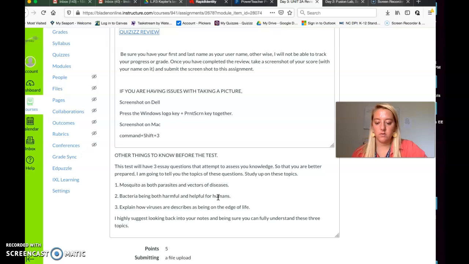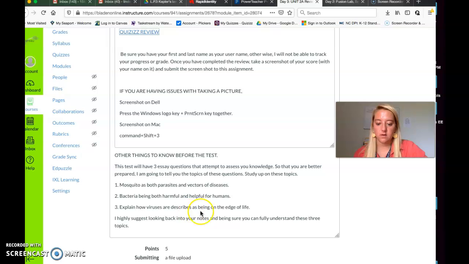Bacteria, make sure that you know some examples of how they are both harmful and helpful to humans. Okay, so know some examples. Why are they harmful? Why are they helpful? And then lastly, explain how viruses are described as being on the edge of life. That's something that's important to know. I would study up on that.